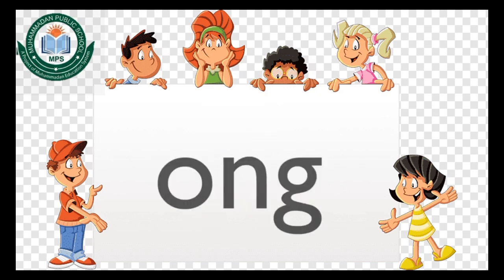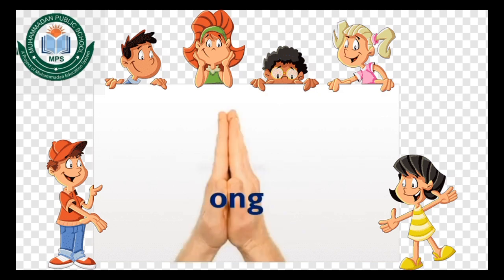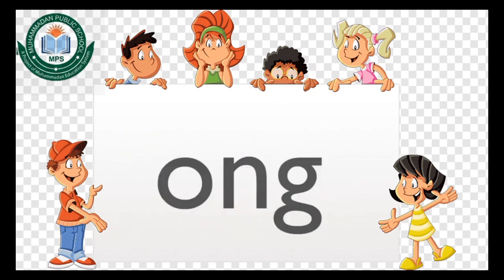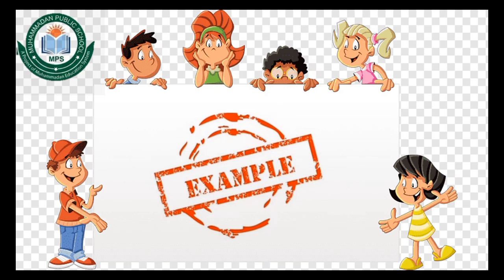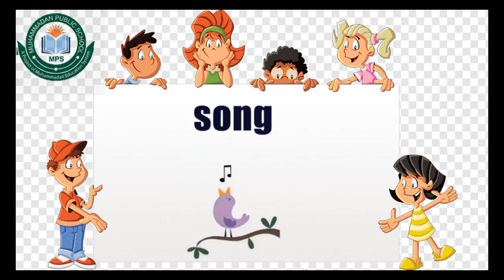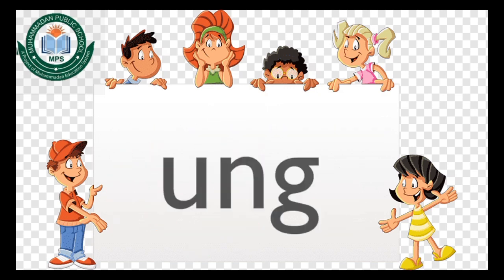This is ong. Ong is a welded sound. O-N-G says ong. Let's look at an example. This word is song. When we say the sound, there are 2 parts. S-ong, song. O-N-G is a welded sound that says ong. This word is song.